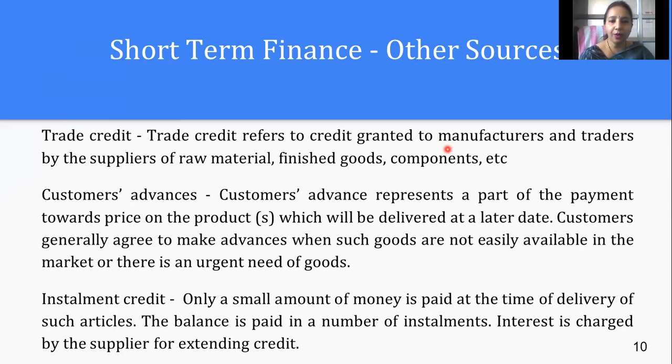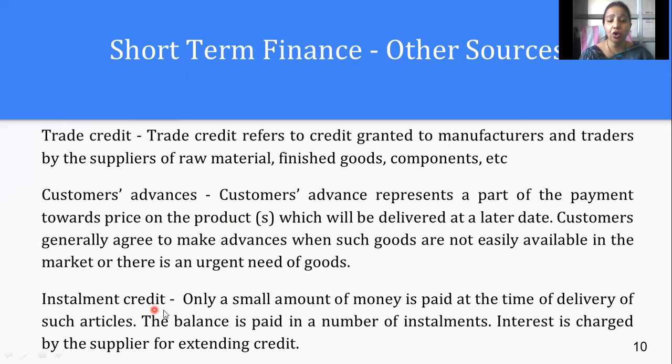Sometimes customers' advances given for a particular product can also be treated as a short-term finance that has been generated, and delivery of the goods we are going to give after some time. So these kinds of credits are also short-term finances.